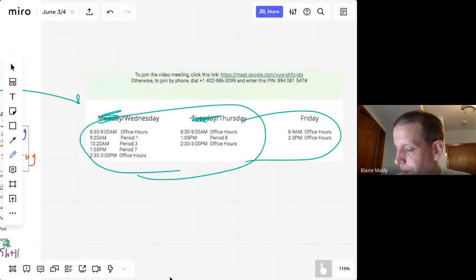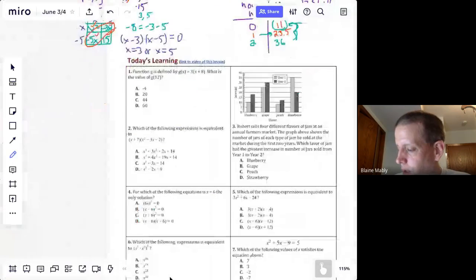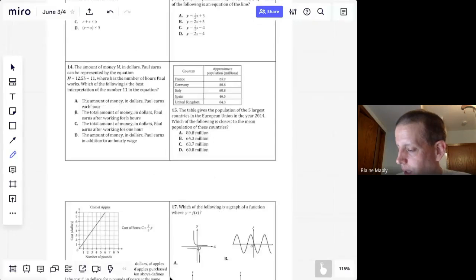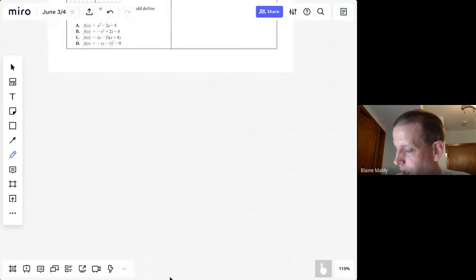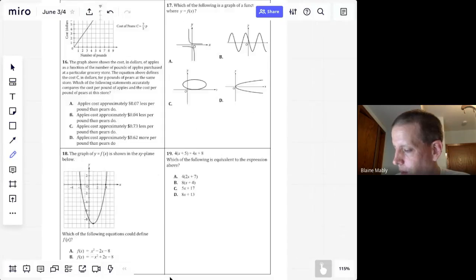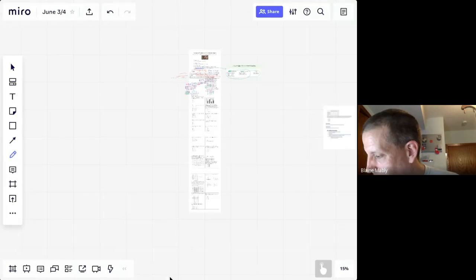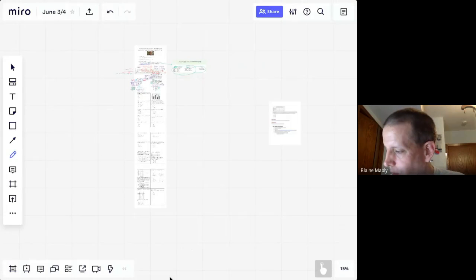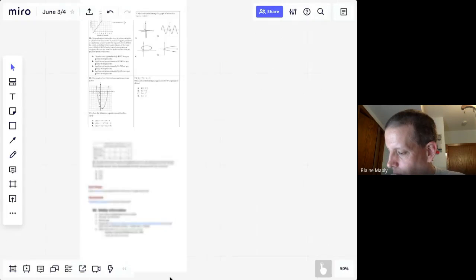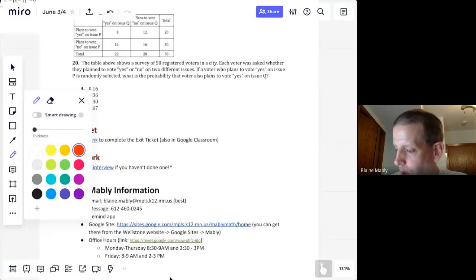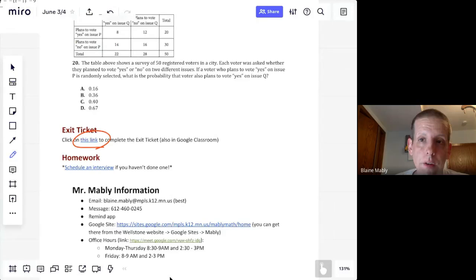So, of course, I can't let you go. I mean, you're going to miss this all summer. It's your last chance to do an exit ticket. Of course, we have an exit ticket. Oh, where did the exit ticket go? So yes, there is an exit ticket. Oh, there it is. It didn't move. It's actually a report card for me, so grade me, and I'll give you credit for it. 4 points just for doing it.